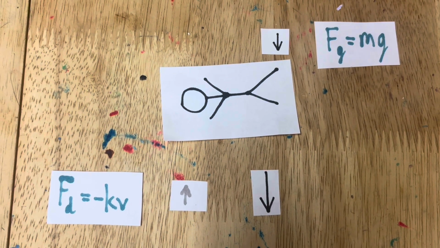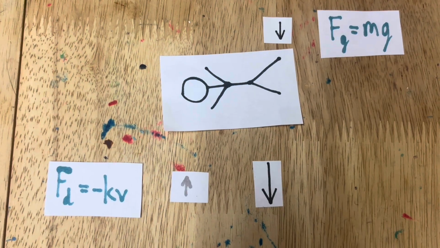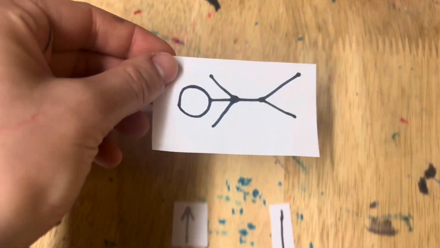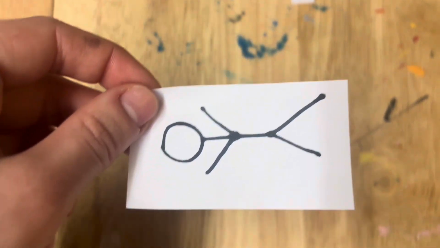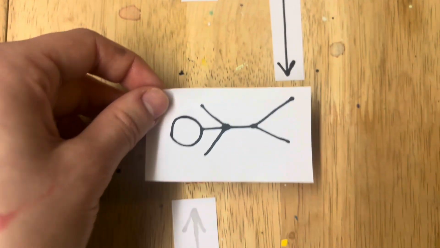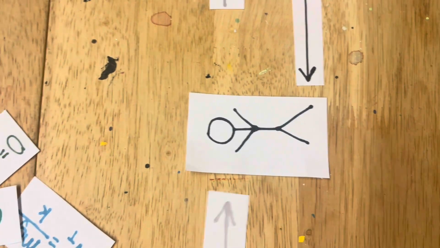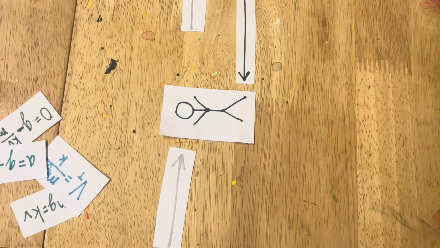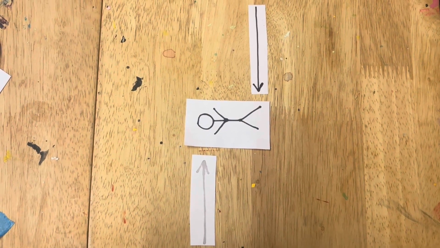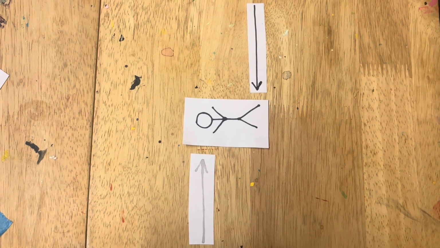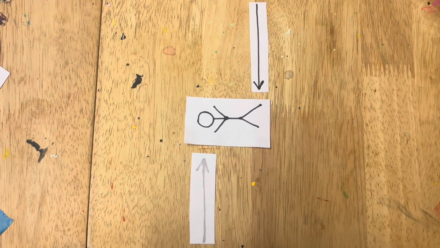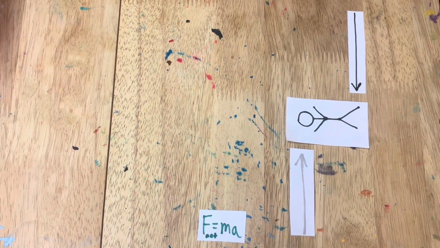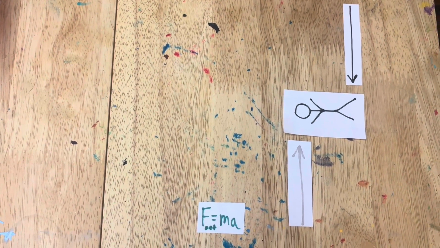So when does Sky start slowing down? Or, that is, stop speeding up? Well, since the force of gravity and the drag force are working in opposite directions, Sky will stop having an acceleration when the drag force and gravitational force are balanced. Acceleration is due to a net force, so when the net force is 0, Sky will be moving at a constant velocity. We can see exactly when this will be by utilizing Newton's second law.